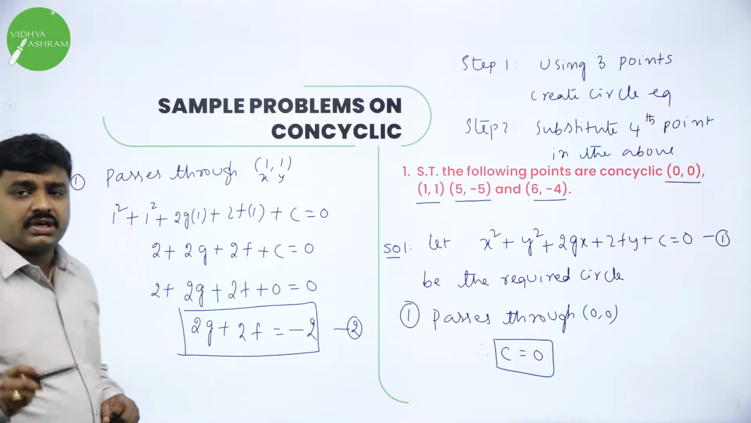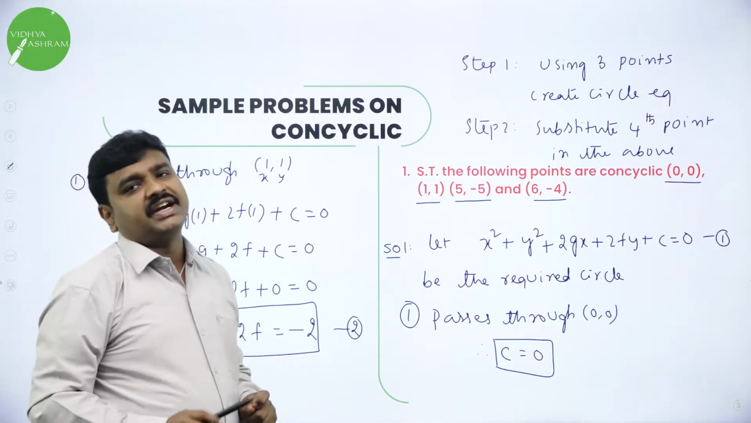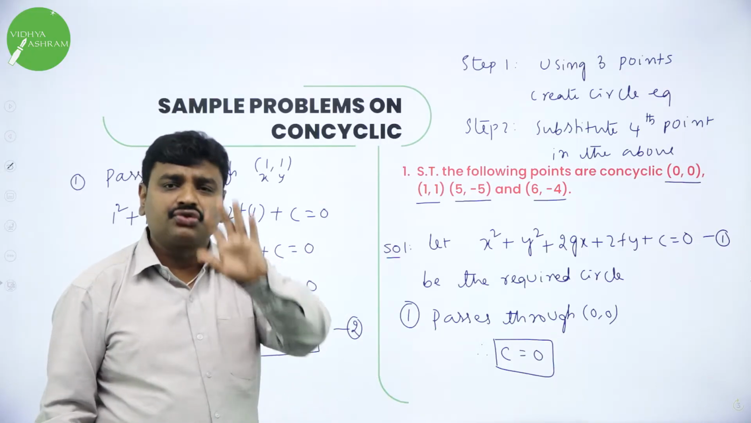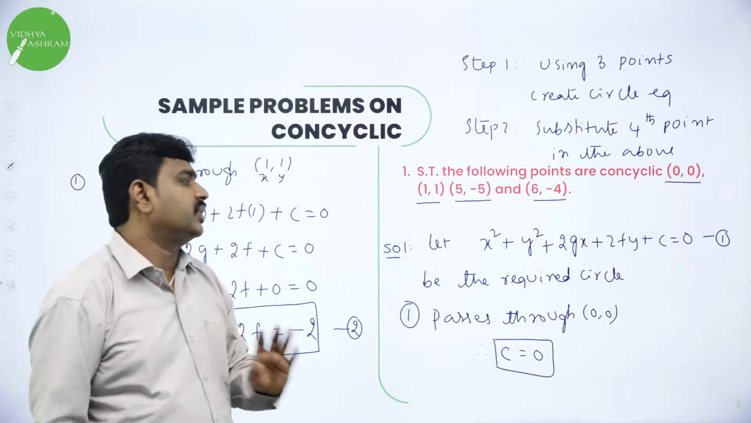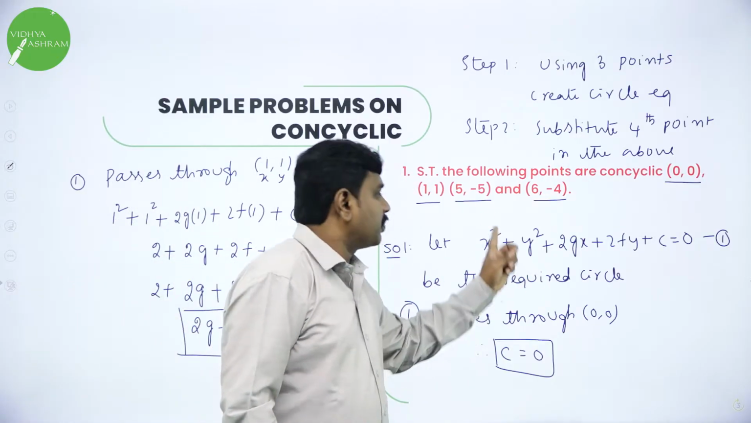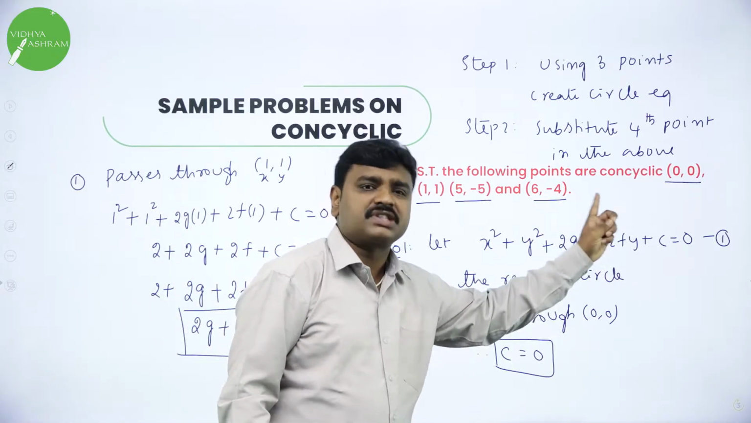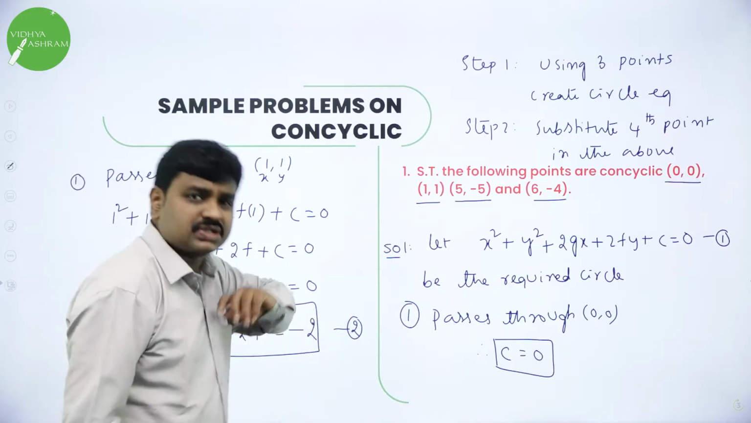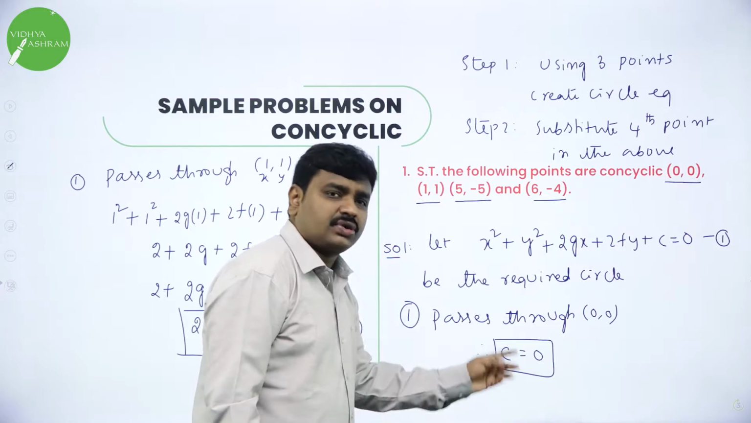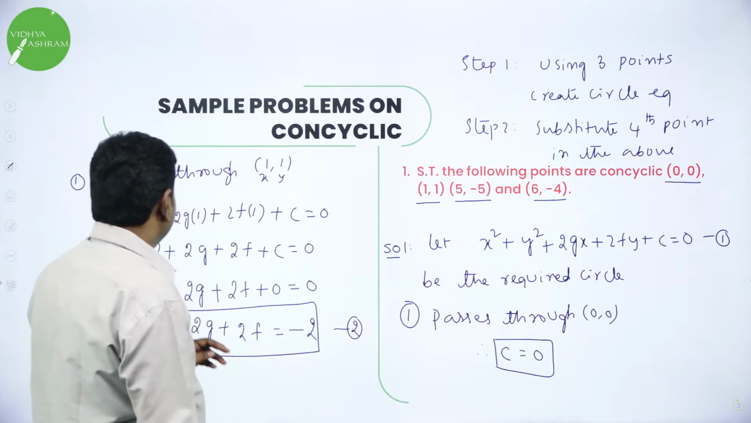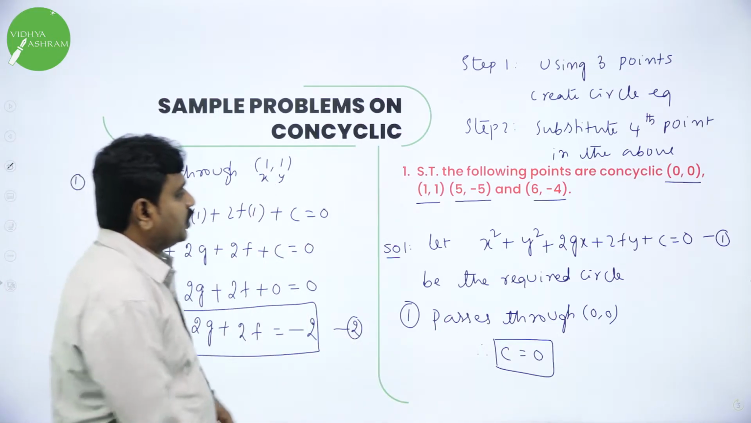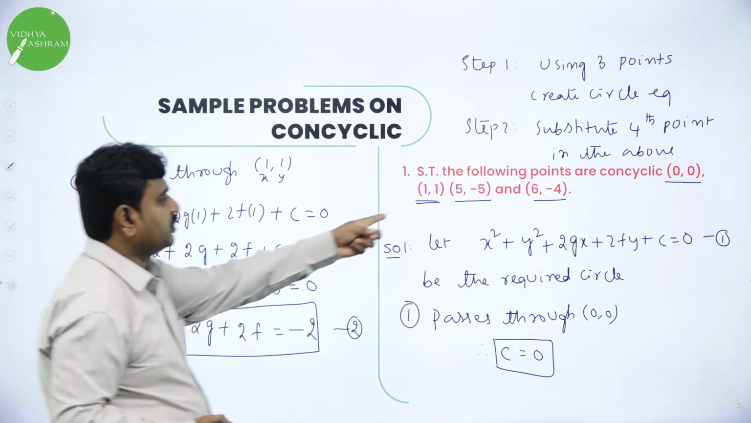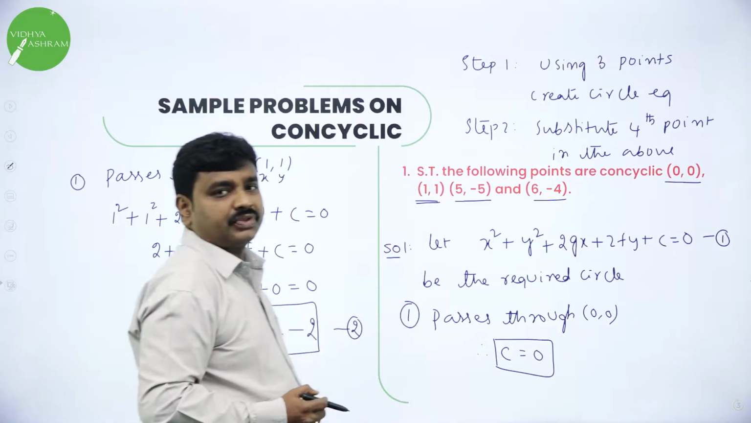All of you understand? First we should assume the standard equation. Whenever you want the equation of a circle, assume the standard equation x² + y² + 2gx + 2fy + c = 0 is the required equation. They told it passes through origin, so in the place of x, y, put origin, you will get c = 0. Then they told it also passes through (1, 1), so I got one equation. Now I will use the third point, (5, -5).